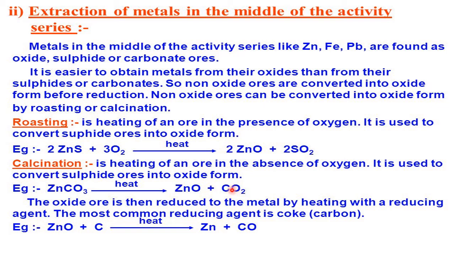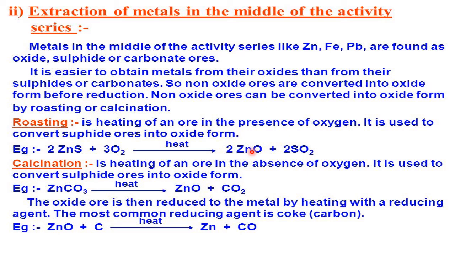Okay, now why are we converting the sulfide ore and the carbonate ore into oxide ore? Because in chemistry oxides are easy to convert. In higher classes we learn that the bond between the oxygen and the metal is a very weak bond. Thermodynamically you can easily convert it, which we learn in higher classes. Therefore if the ore is in the oxide form, no problem. If not, please convert it to the oxide form, because oxide ores are easy to convert into metal. Okay, right. Therefore we have done this method.